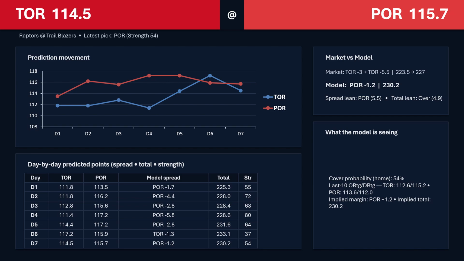So I think what I would probably take is the over on this game. It's been pretty consistently above, and if Toronto does have Barrett play, that'll be a big boost for them. So maybe wait for the injury information to go final, make sure he's gonna play. I like Portland even if he does play. I think at least to cover the spread.